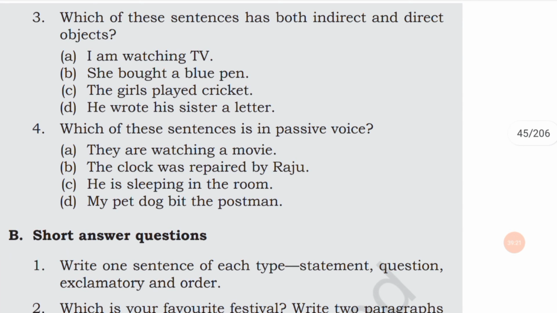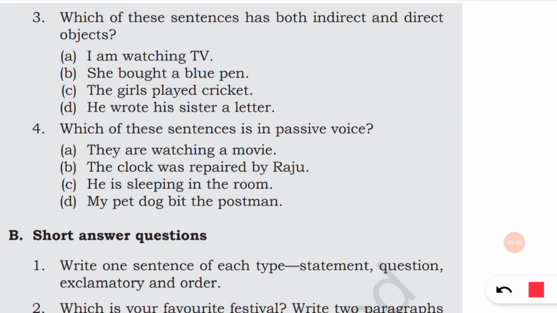Which of the sentences has both indirect and direct object? I am watching TV. Only a direct object is there. He bought a blue pen. Only a direct object is there. The girls played cricket. Only a direct object is there. He wrote his sister a letter. For whom? For his sister. So here come both direct and indirect objects. His sister is the indirect object and letter is the direct object.